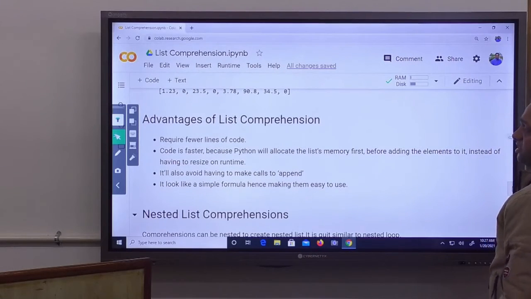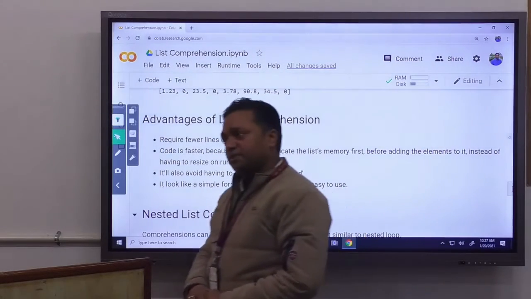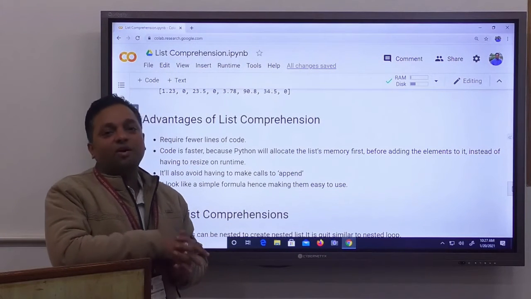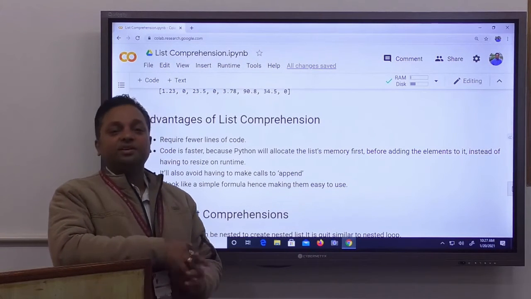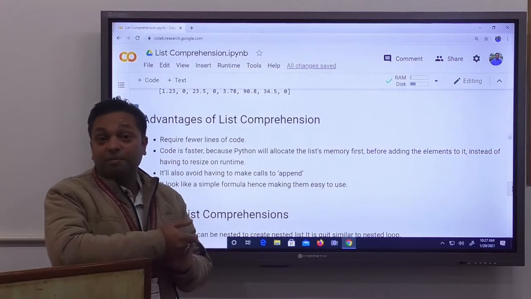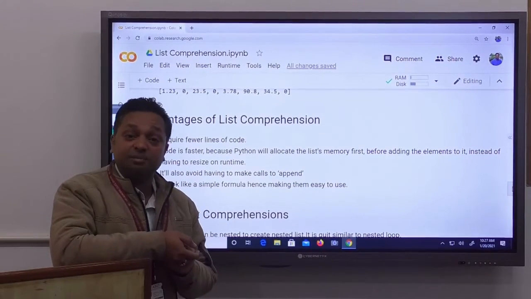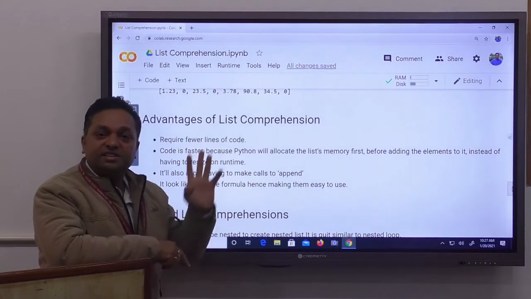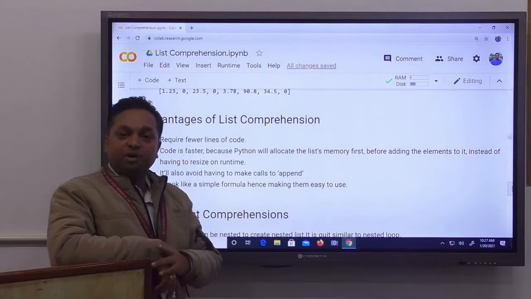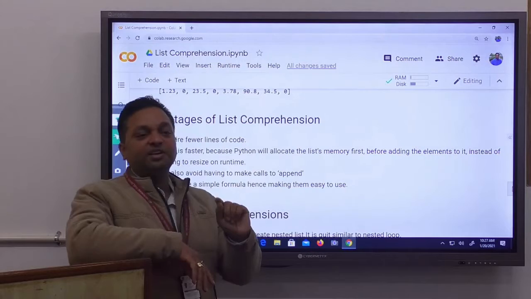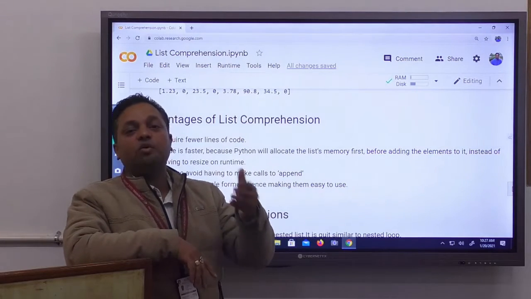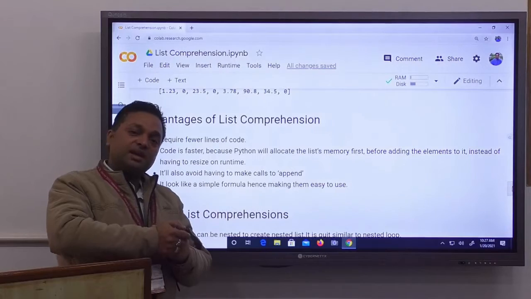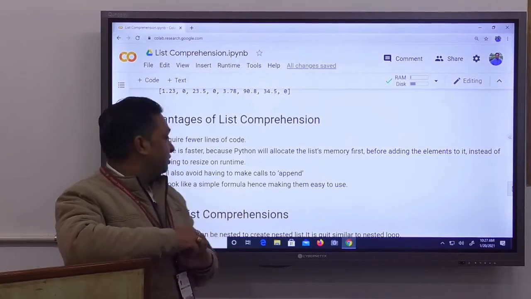So what are the advantages of using list comprehension? As we know, the same task can be solved by looping also. So why do we go for list comprehension? Why do developers use the list comprehension concept? The first is it requires fewer lines of code. As you can see in example 1 and example 2, the same task can be done by looping using 3 or 4 lines of code. But using list comprehension, we can do the same task using a single line of code.